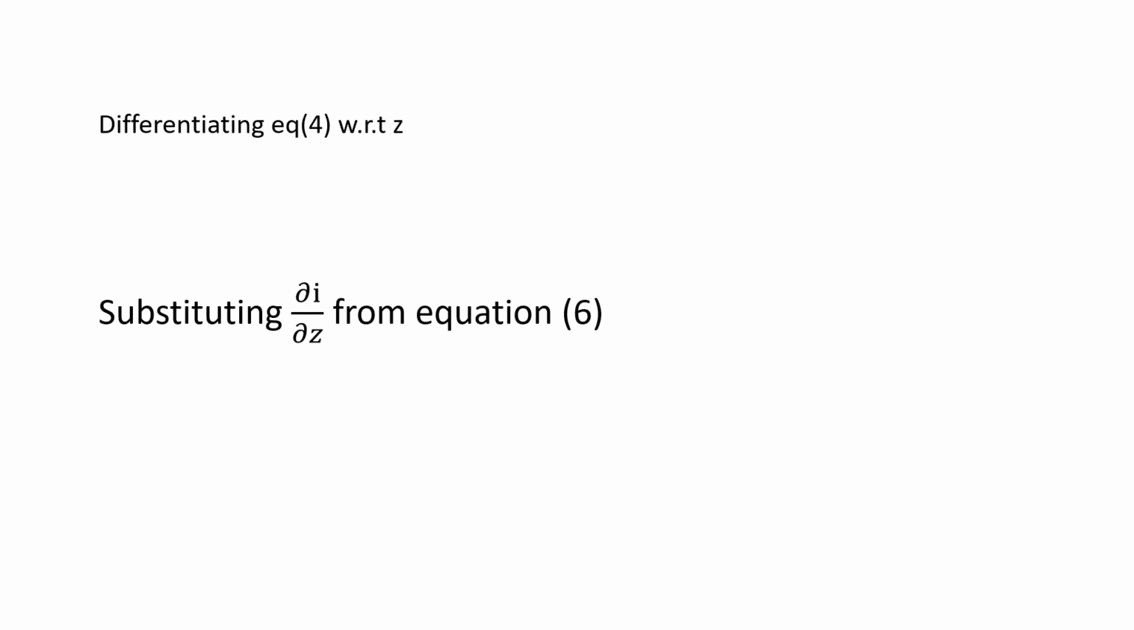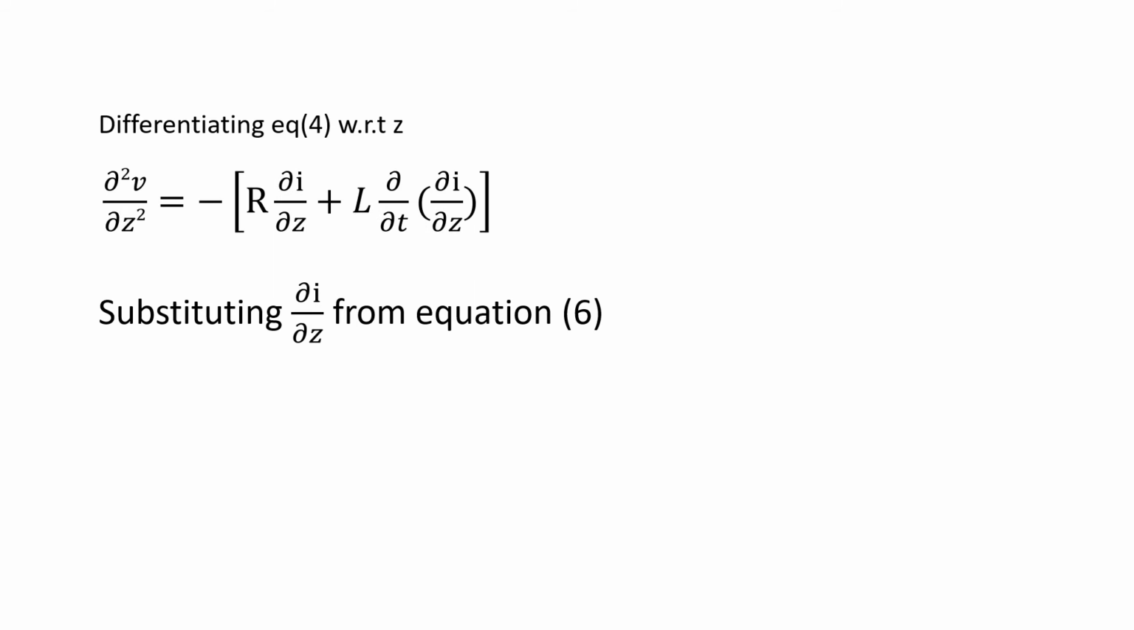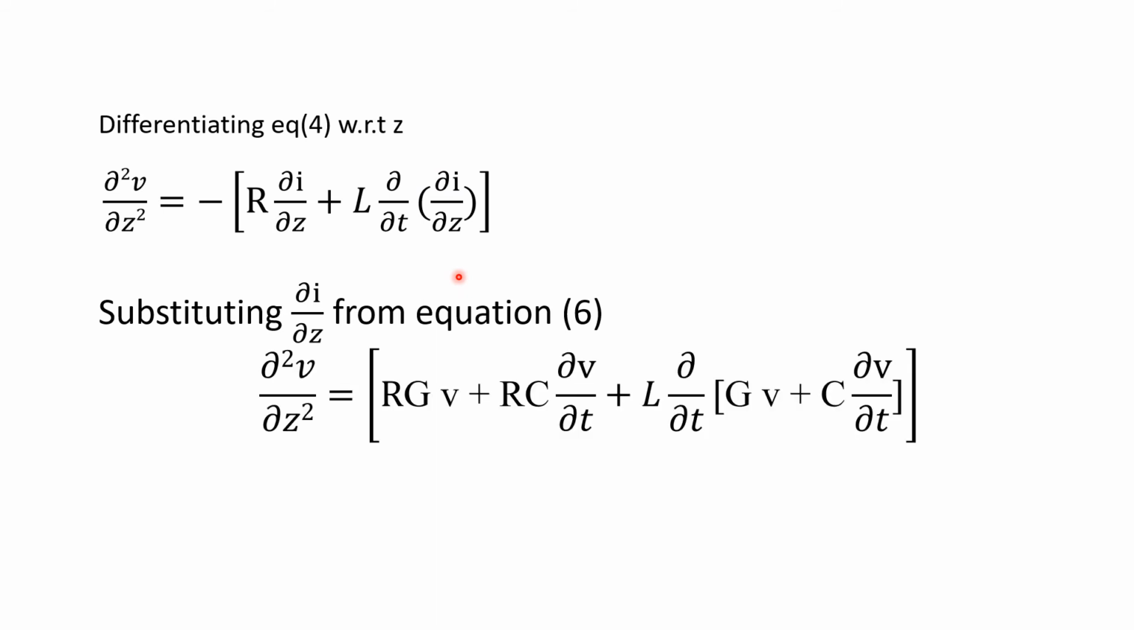Now the next step is to differentiate equation 4 with respect to Z. That is the simplest equation. So differentiating it with respect to Z, it becomes ∂²V/∂Z² is equal to R into ∂I/∂Z plus L into ∂I/∂T, as we had. So for ∂I/∂Z, we substitute from equation 6, which we already know.